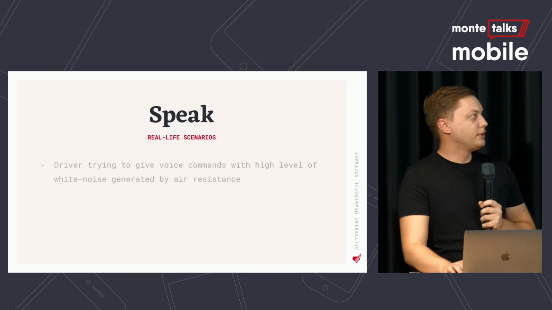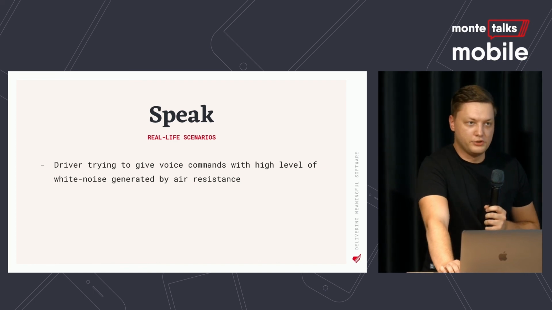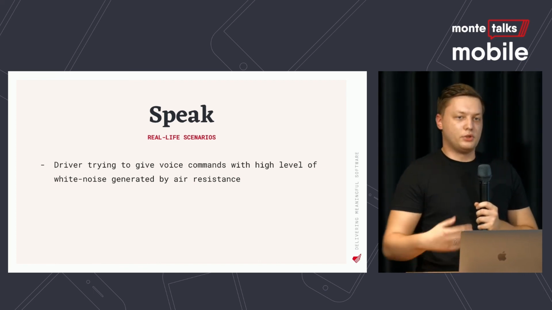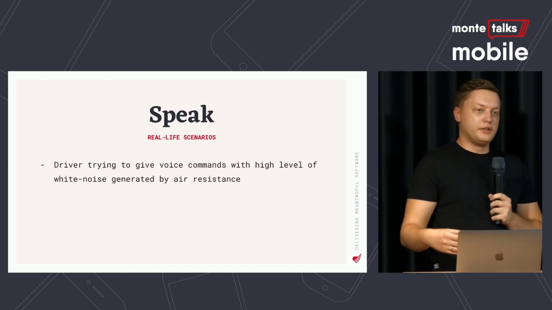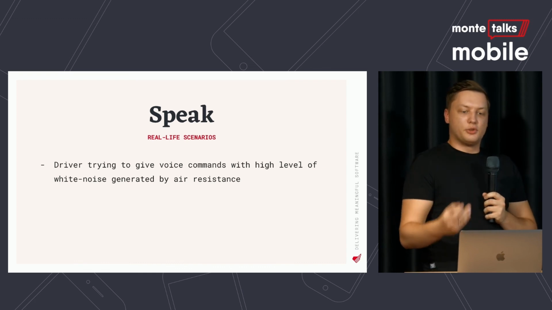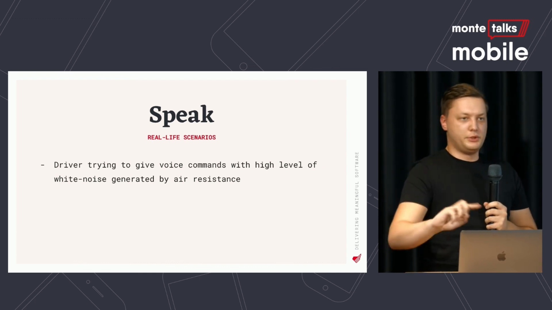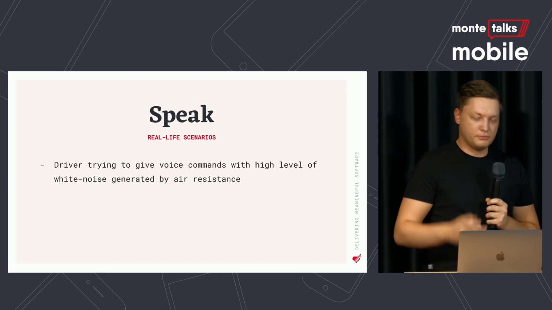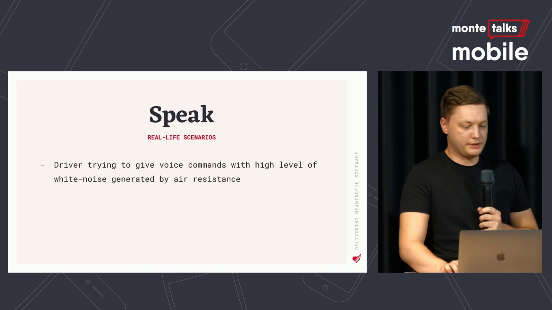Real-time scenarios here. A driver trying to give voice commands with a high level of white noise generated by the air resistance. You are breezing through the highway, it's loud inside, you are yelling at your navigation, please add stop at the nearest restaurant, and it cannot comprehend you, so it would be nice to have a button that says add stop, nearest restaurant, something like that. I don't have any specific examples, but this is just to visualize that.